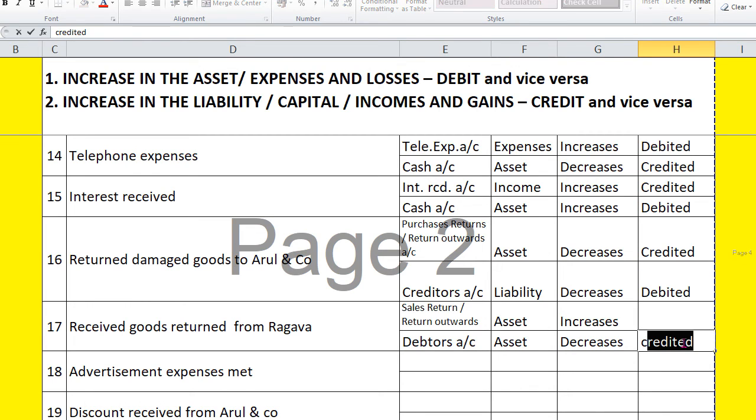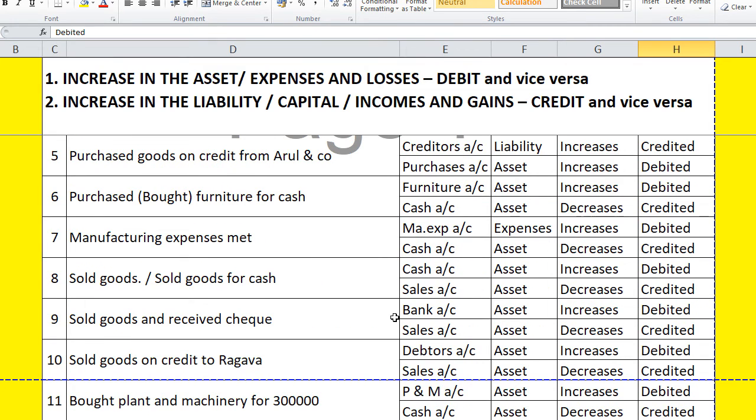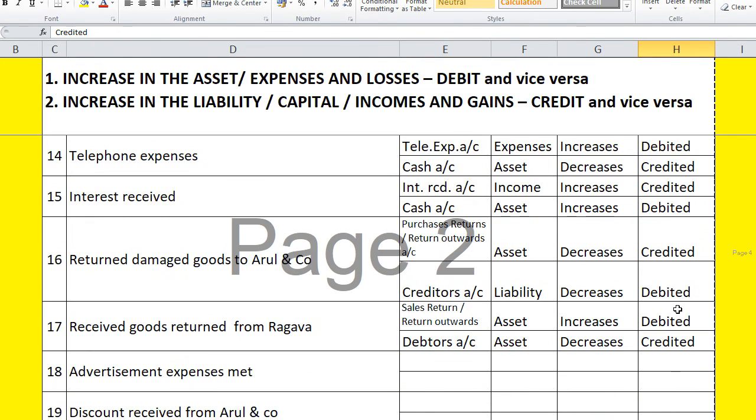Here it is credited and sales return is to be debited. Don't confuse yourself much. A simple idea I can give you why sales return is to be debited: when sales is credited, sales return is opposite to that, so it will be debited.